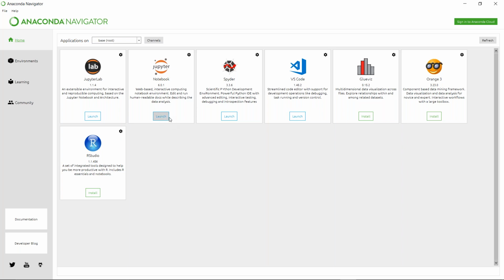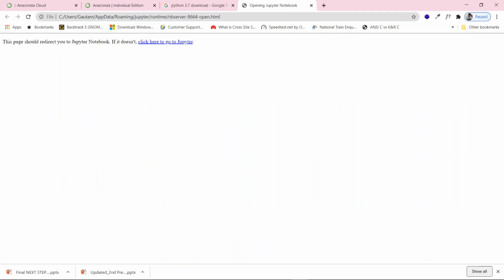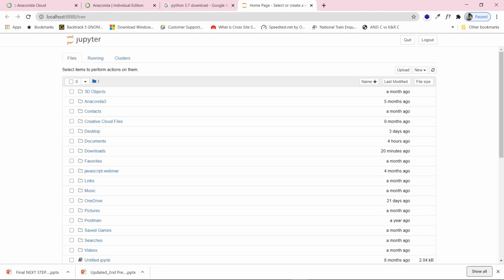So for launching Jupyter Notebook, you need to press Launch. When you press Launch, the process will be going on. You can see over here the process is going on, and once the process is over, it will shift into the browser screen. See, it's asking me to open the file. Now I'm opening in Chrome, and it will open the browser. See, this is the manner in which it is getting opened.